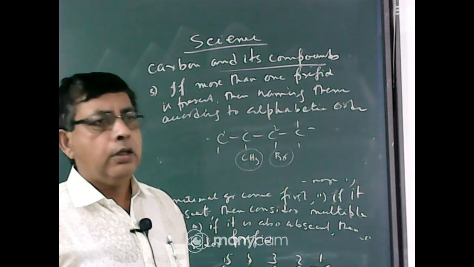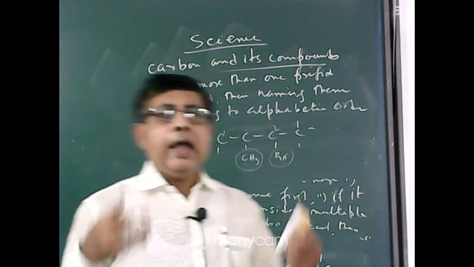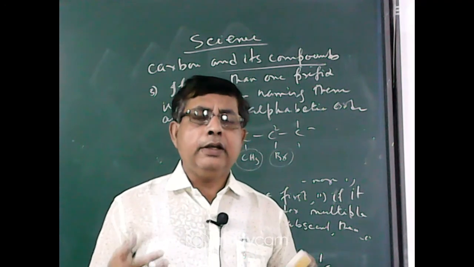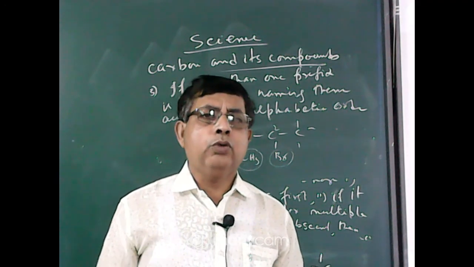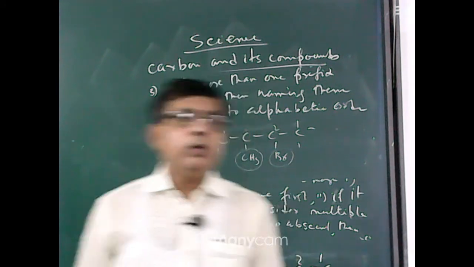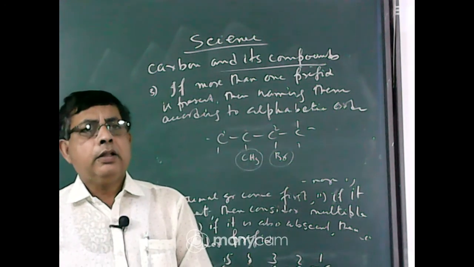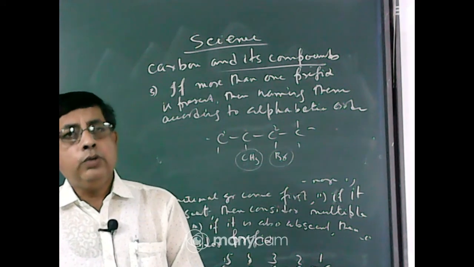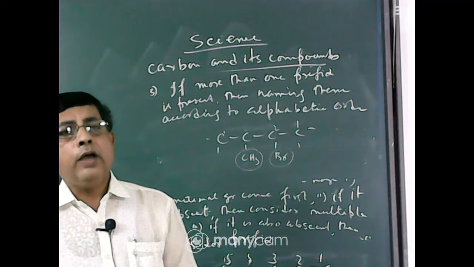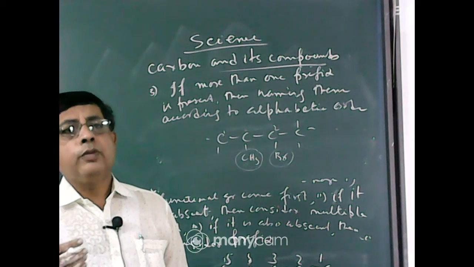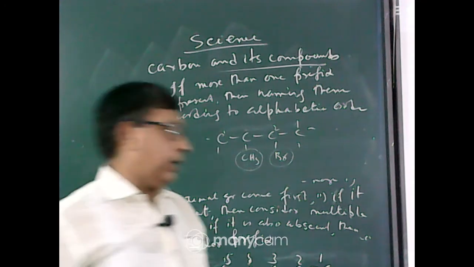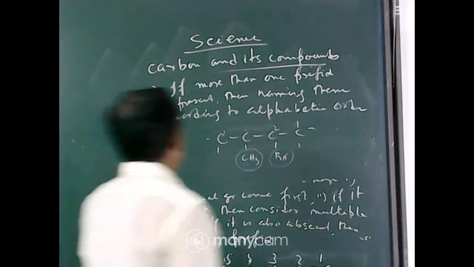Suppose from both sides I have two prefixes on the same carbon atom, say carbon number 3 or carbon number 2. Then you prefer to number from that end where the prefix comes first in alphabetical order. So this is the third law.